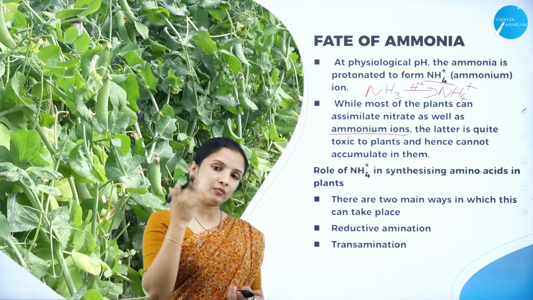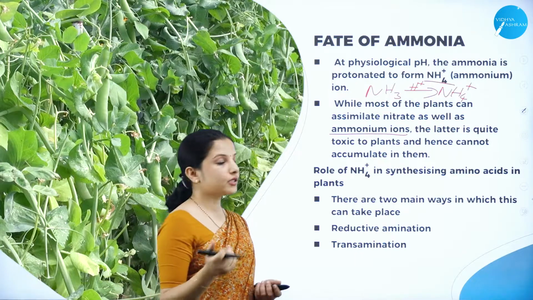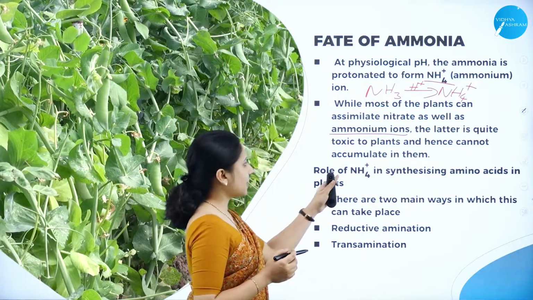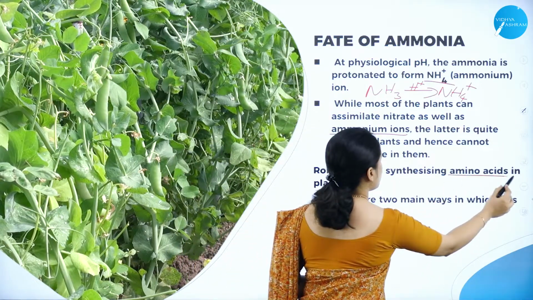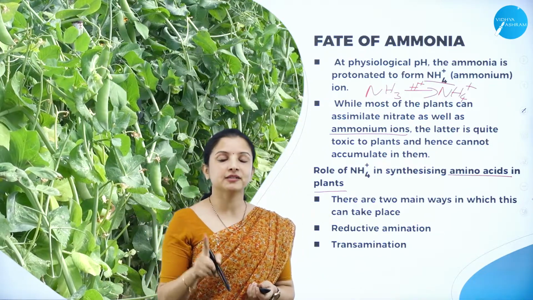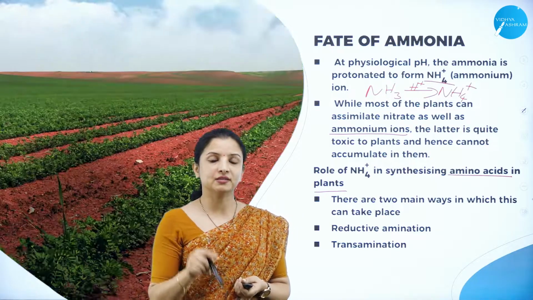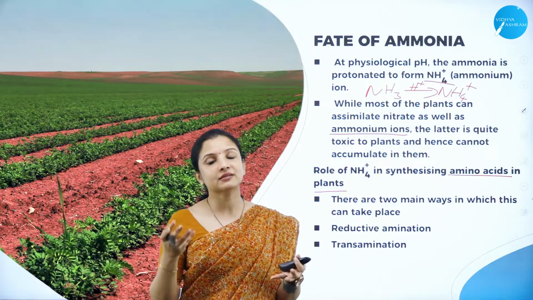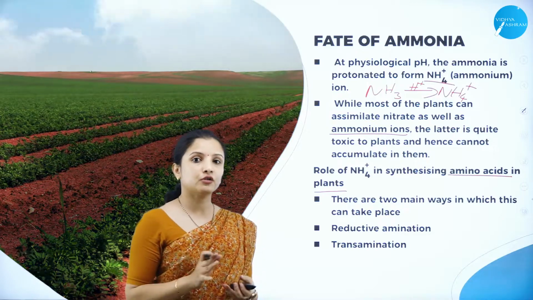So that is why the ammonia has to again get converted into nitrates and then utilized by the plants. So we shall see what is the role of the ammonium ions in synthesizing amino acids, because I told you nitrogen is very important for the plants because it is one of the important constituents of the amino acid. Chains of amino acids are required for the formation of proteins, and proteins are very important for all the biological activities in any living organism, right?